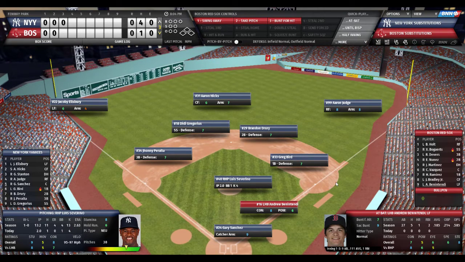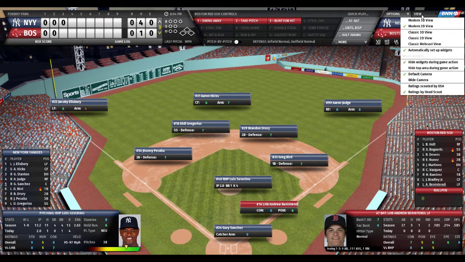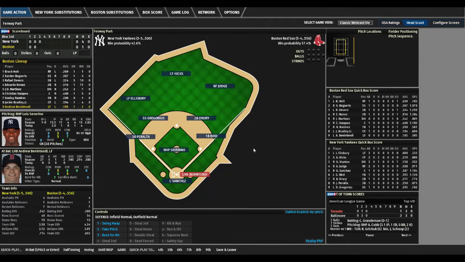And the ball, the players are not going to run around and move. You're just going to click yes, no, yes. And if you don't like that, you can still play it classic webcast. And this plays, as you can see, literally like Diamond Mine Baseball. So, for $40, you get a lot of bang for your buck.